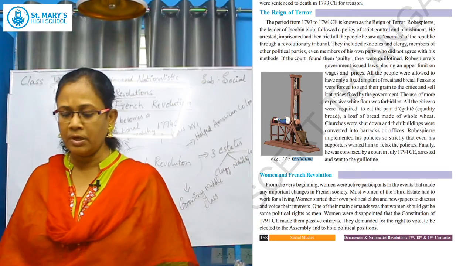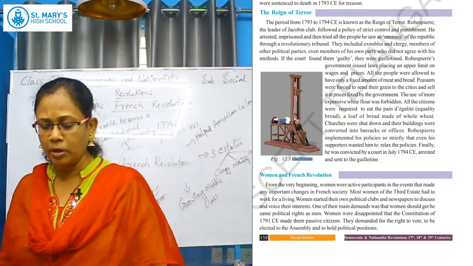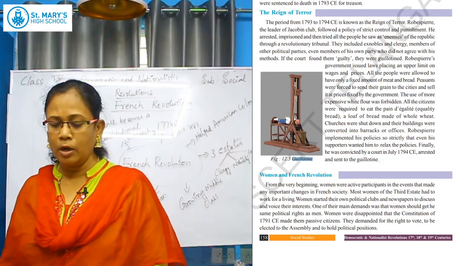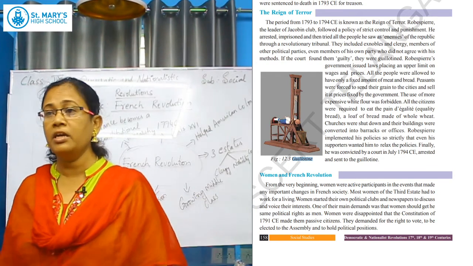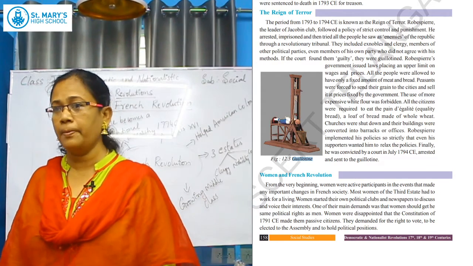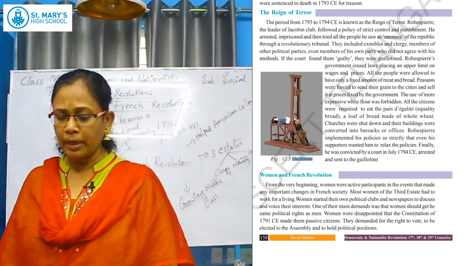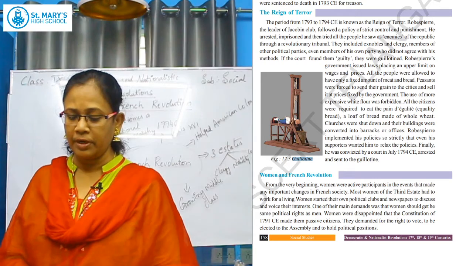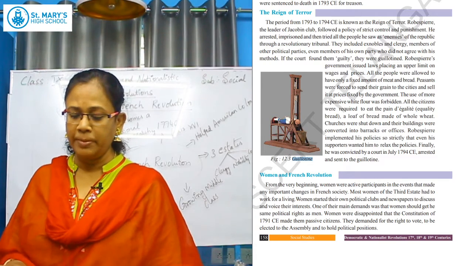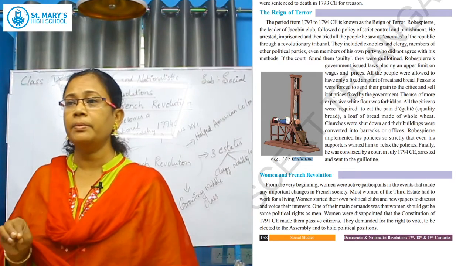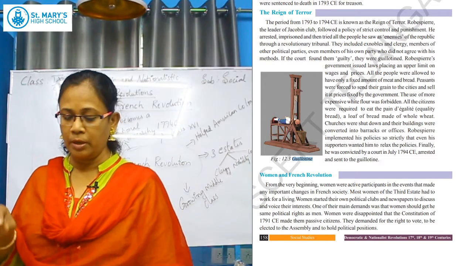So the Robespierre government issued laws placing an upper limit on wages and prices. All the people were allowed to have only a fixed amount. See what rules he has given. All the prices are equal for everyone, and the wages are equal for everyone, and there is a limitation on the amount of meat and bread people can buy. They can't go and buy whatever they want, there is a limit.